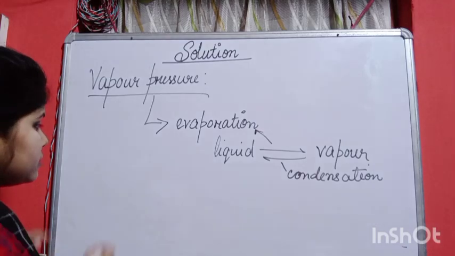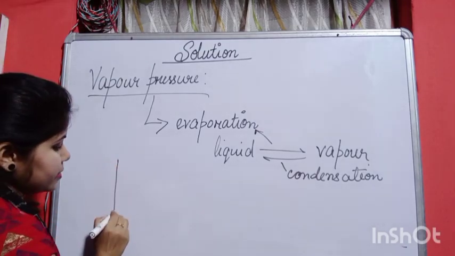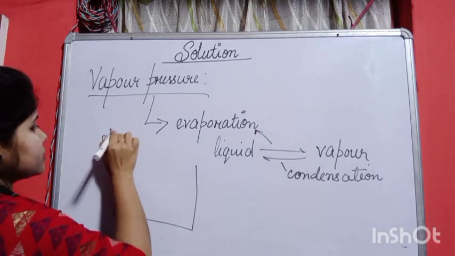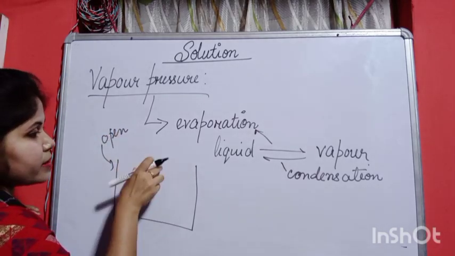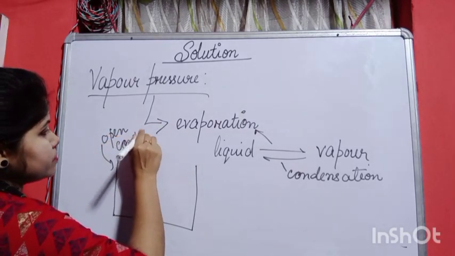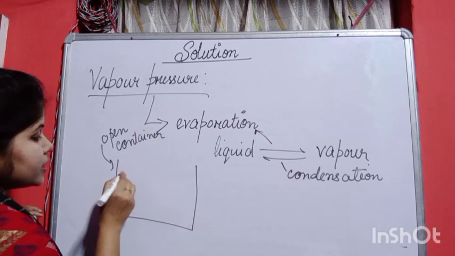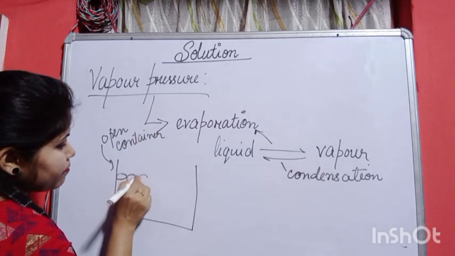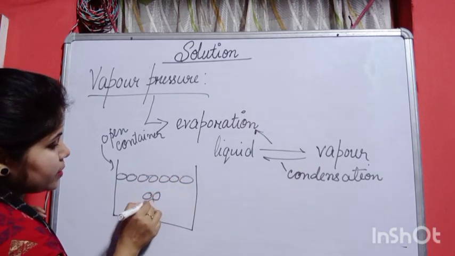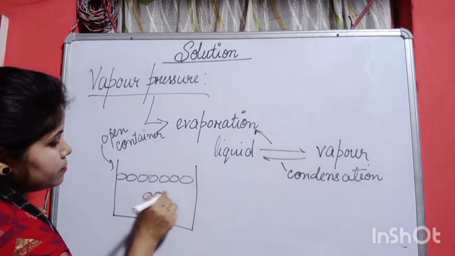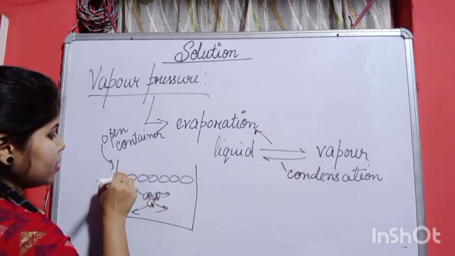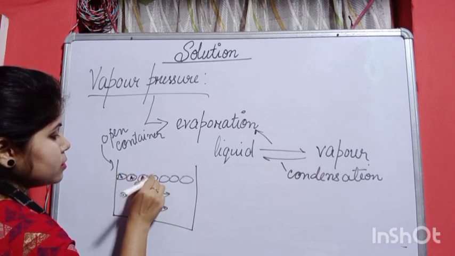Let us see what happens. Suppose I am taking a container that is an open container. This is an open container, you can say, because you are observing that there is no lid and nothing above it. In the open container, suppose there are some molecules present at the surface and below it also, that means in the bulk also some molecules are present.